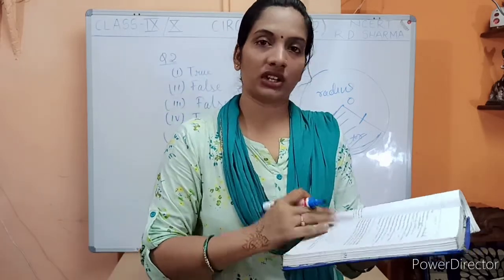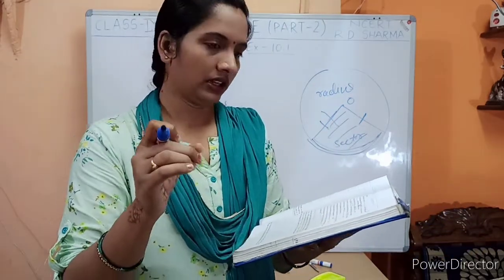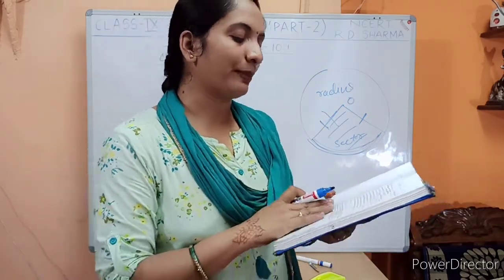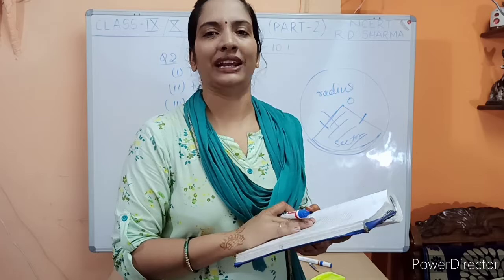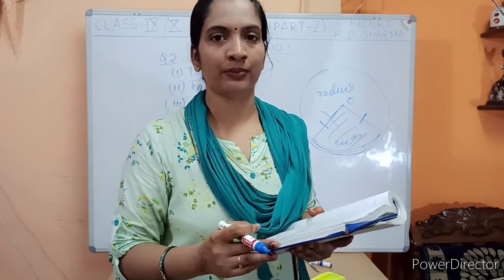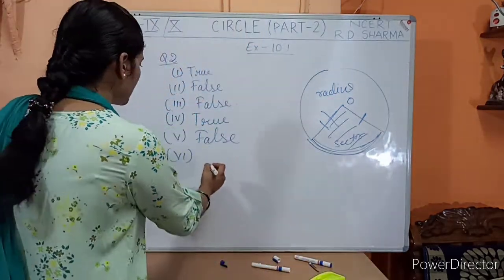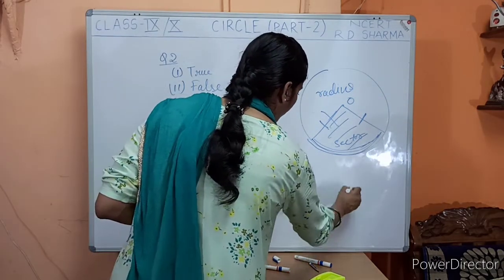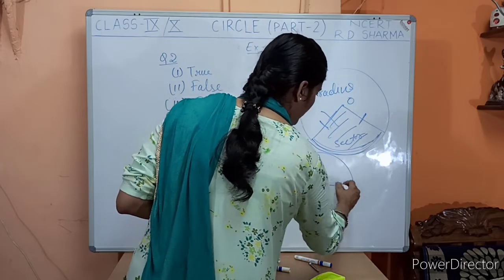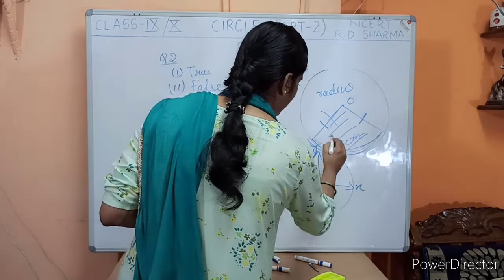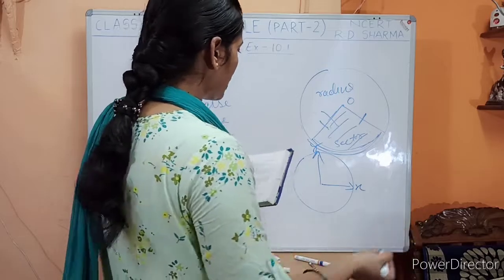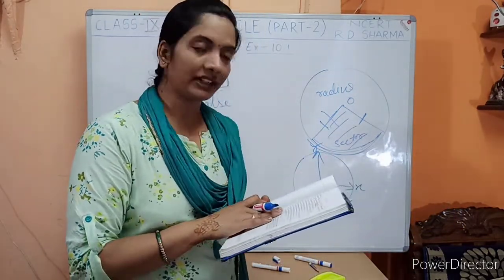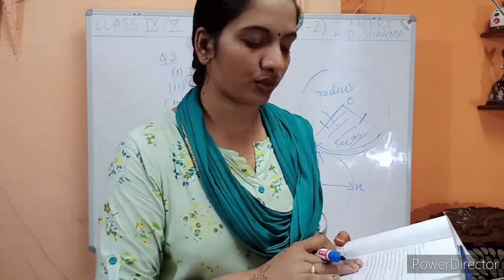Now let's see the sixth part. A circle is a plane figure. Yes, a circle is a plane figure. It's a two-dimensional figure. So this statement is true. We are drawing a circle on a plane of a paper, and it is using two axes. Let us suppose x and y or y and z, right? So it's a plane figure, it's a two-dimensional figure. So children, this circle is a plane figure, it's a true statement.